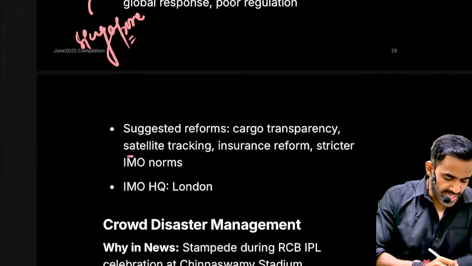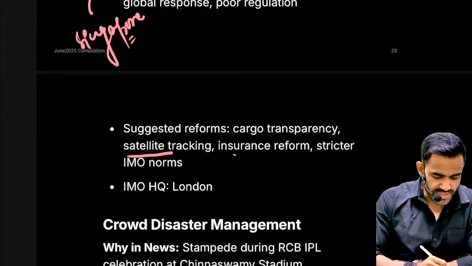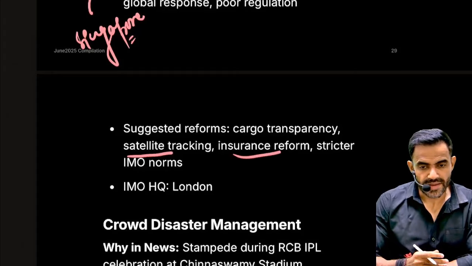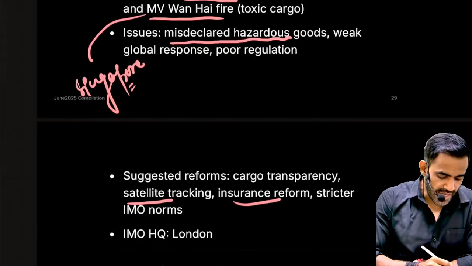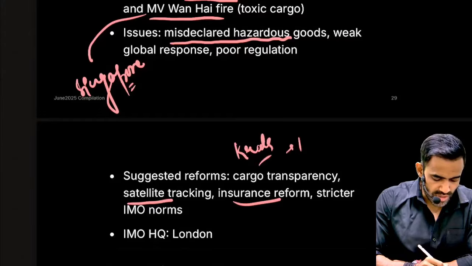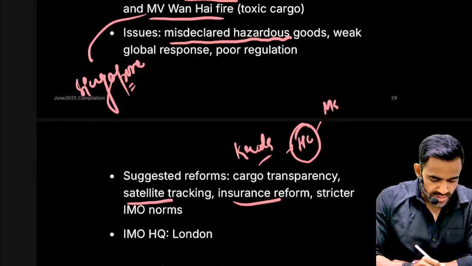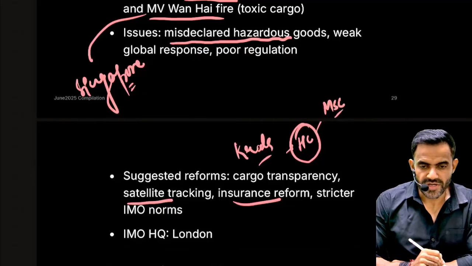Apart from that, there should be satellite tracking and insurance reform. Why insurance? If there is damage, the compensation should be paid. For example, recently the Kerala government approached the High Court that it should direct MSC for the payment of compensation.